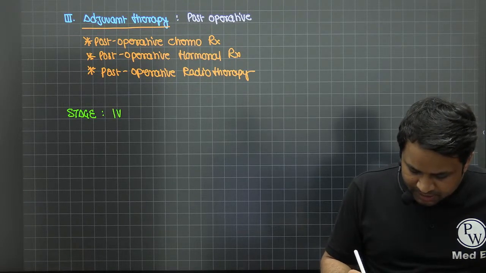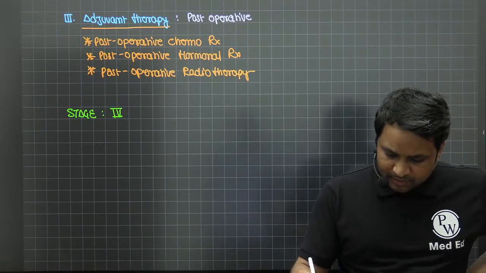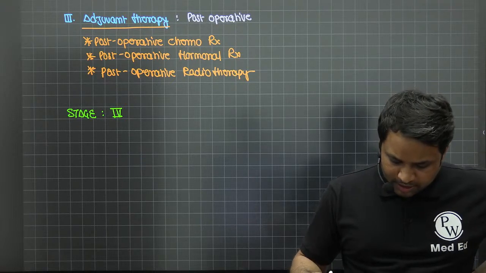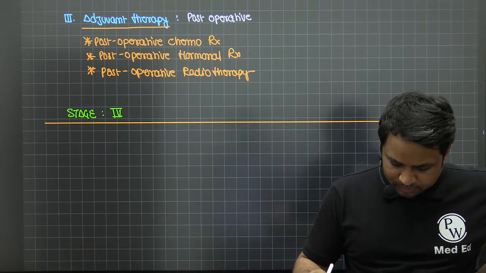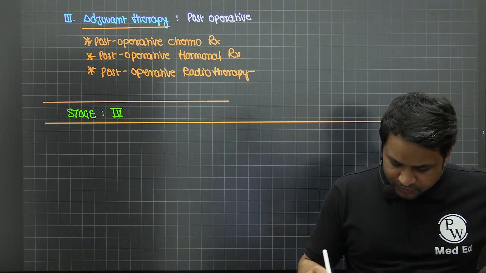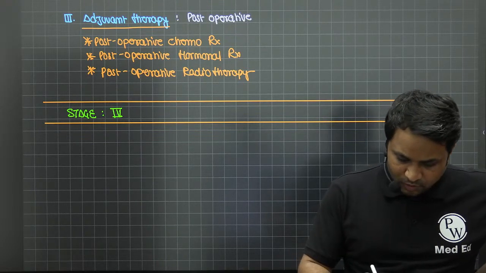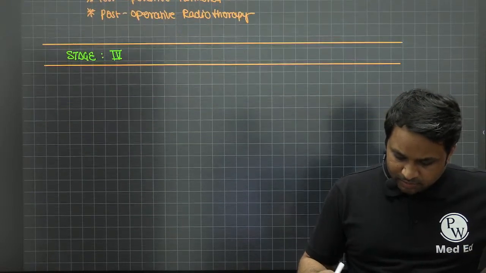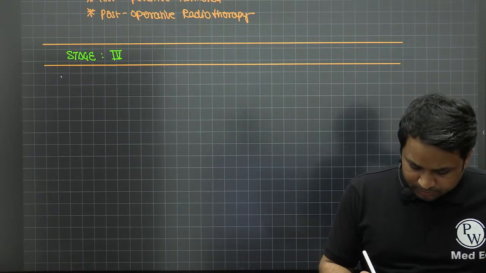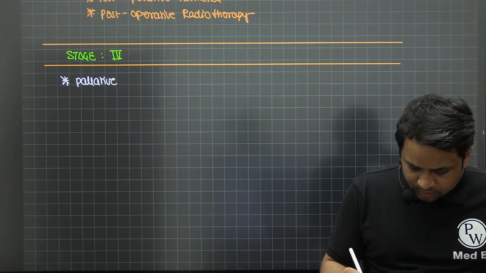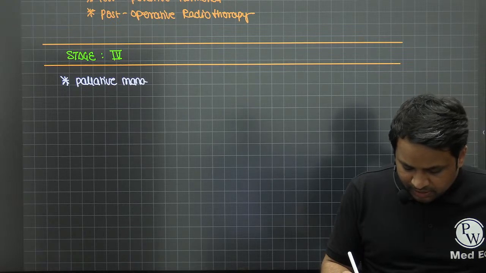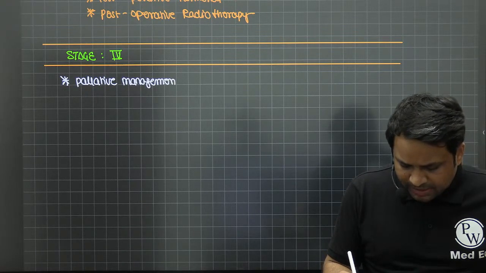Now stage 4 is associated with very poor prognosis, right? So usually here we will address only with palliative management. Here we go ahead with palliative management, best supportive care.